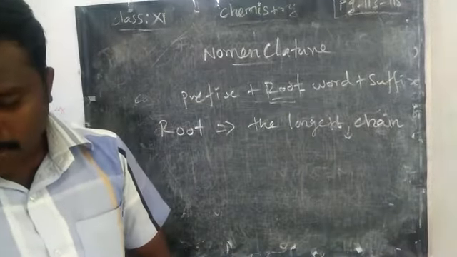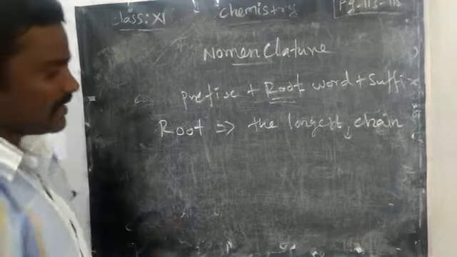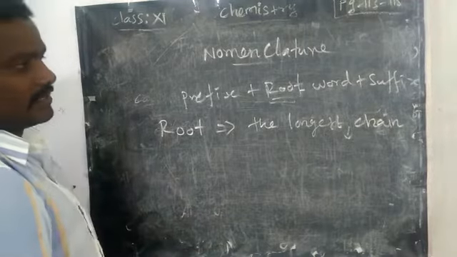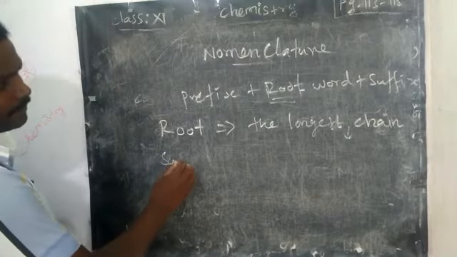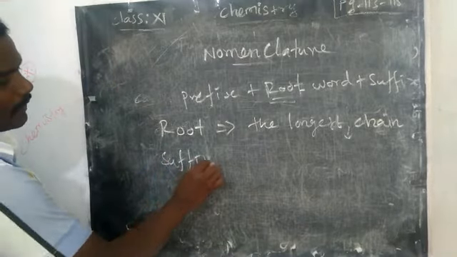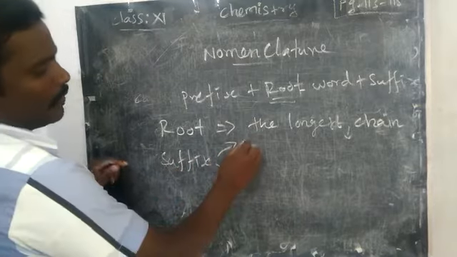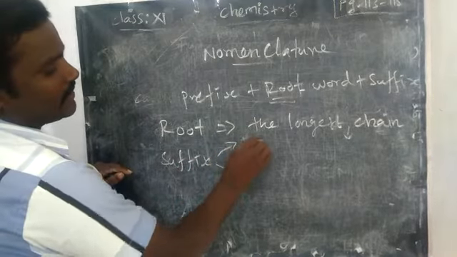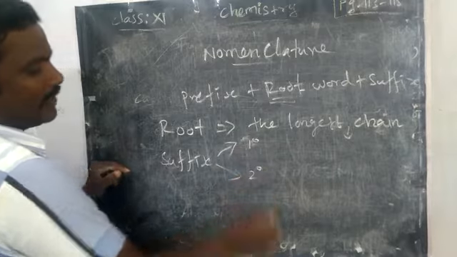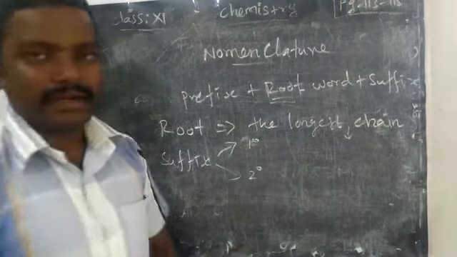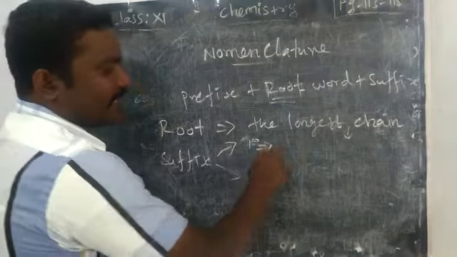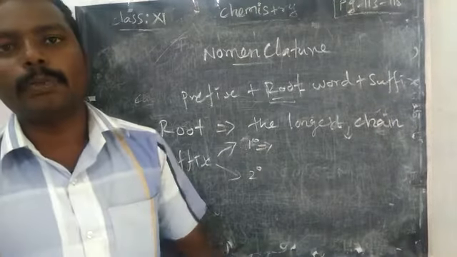Next to the root word we should learn the suffix as well as the prefix. So what is the suffix? We can divide it into two: one is the primary suffix, another one is the secondary suffix. What do you mean by primary? What do you mean by secondary? The primary suffix deals with a double bond or triple bond compound.